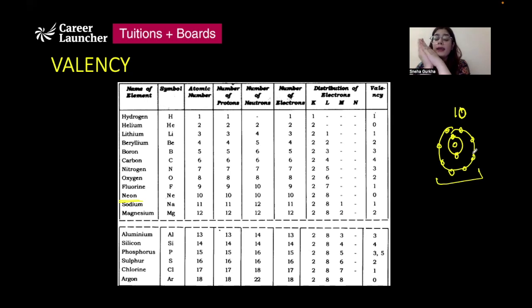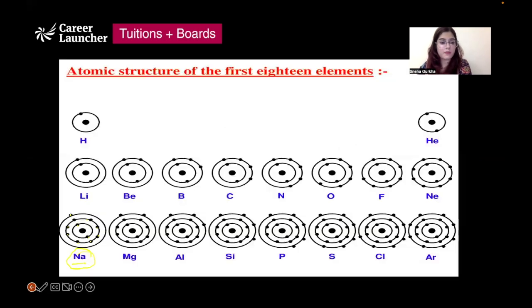Now, it does not feel the need to combine with any other atom to become stable, because it is stable on its own. It is a noble gas, so it has a stable configuration, a noble gas configuration. Other atoms also want to achieve that. For example, if we take sodium, we said that there is 1 electron in its third shell. So how can it achieve a stable configuration?